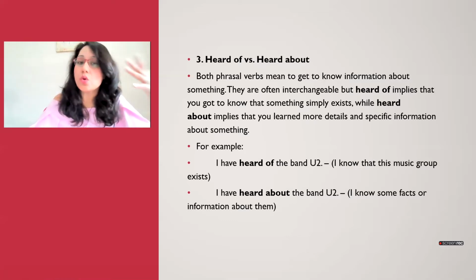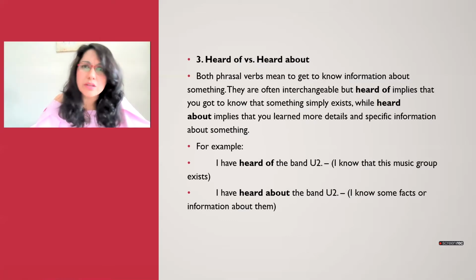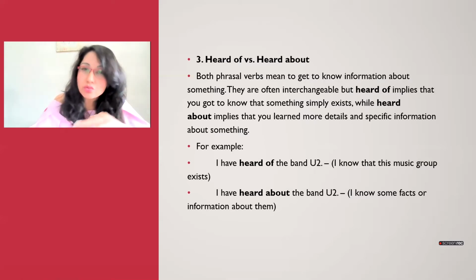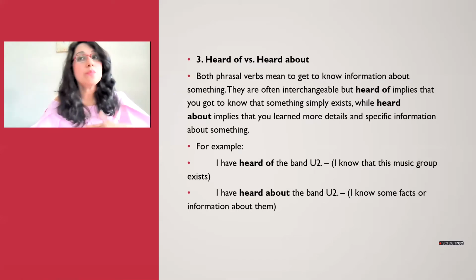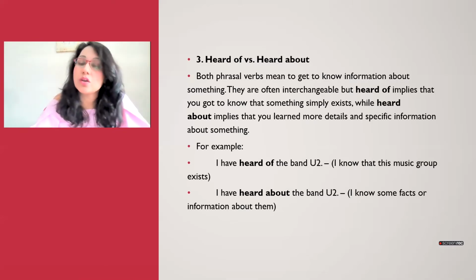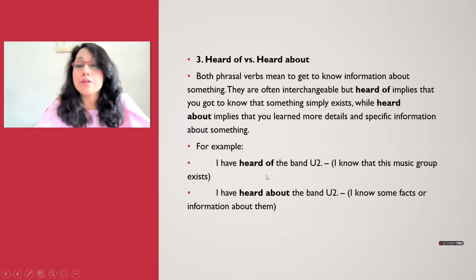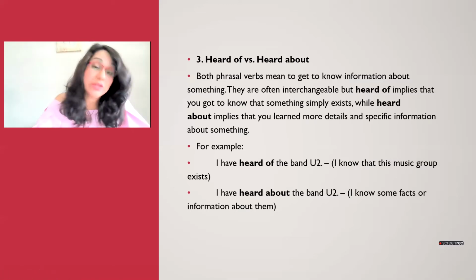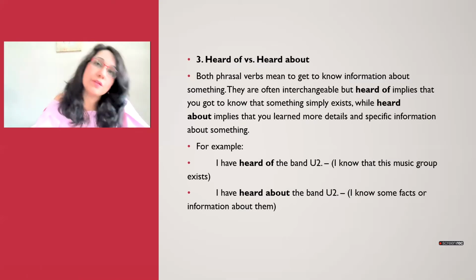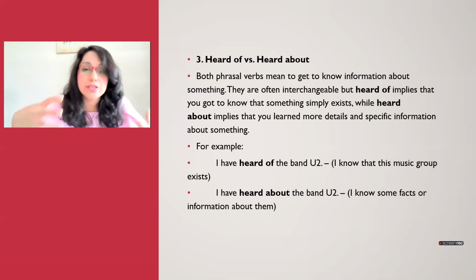When you say heard of, that means you know that something of this sort exists. I heard of it. Or when you say I heard about something, that means you have a little bit more details or some specific information about a person or something that you are talking about. Looking at the example, I've heard of the band U2. That means you know that this music group exists. But when you say I've heard about the band U2, that means you know some facts or some information about them.